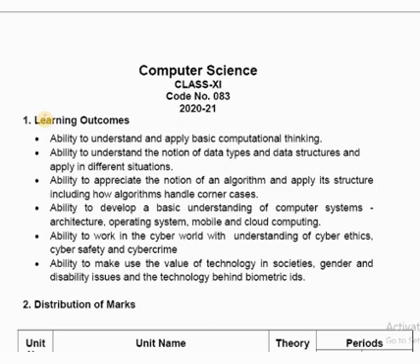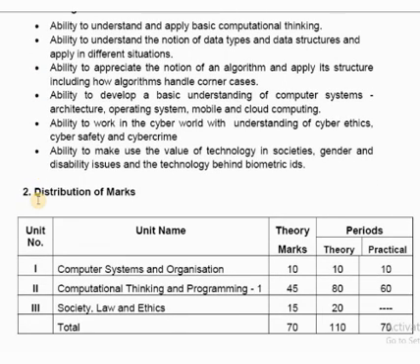Today I'm taking the first class of computer science for class 11th, and in this class we will discuss what the different topics are that we have to cover in class 11th. Your class 11th syllabus has been divided into 3 units. First is computer system and organization. Second is computational thinking and programming. Third unit is society, law and ethics.